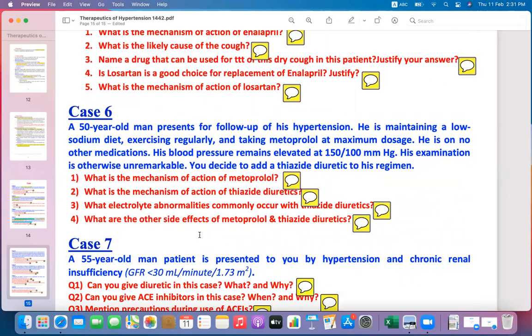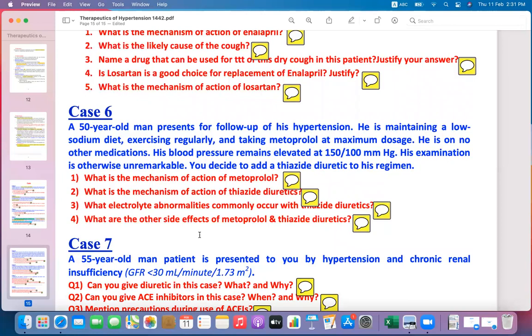Case 6. A 50-year-old man presents for follow-up for his hypertension. He is maintaining a low sodium diet, exercising regularly, and taking metoprolol at maximum dose. Metoprolol is a beta blocker. He is on no other medications, only metoprolol.